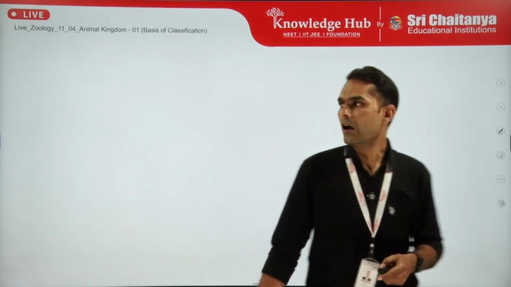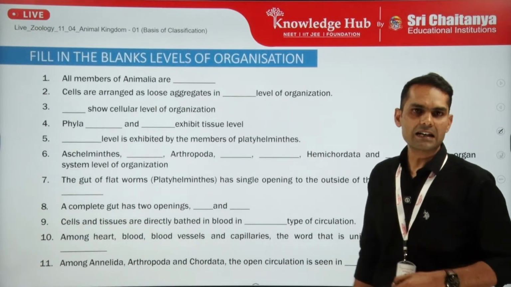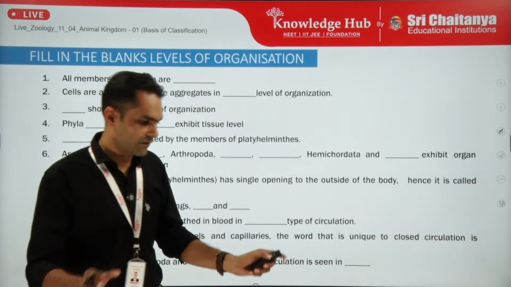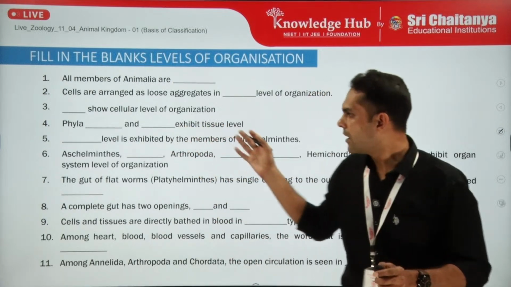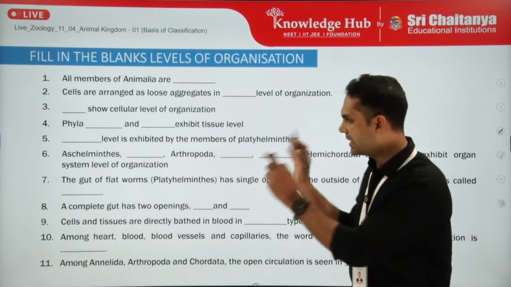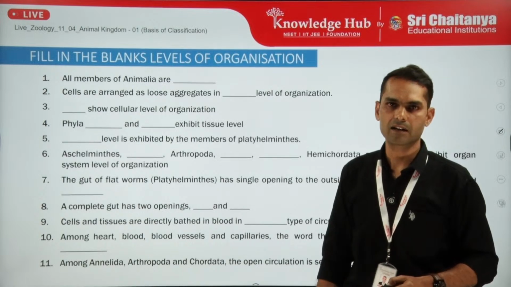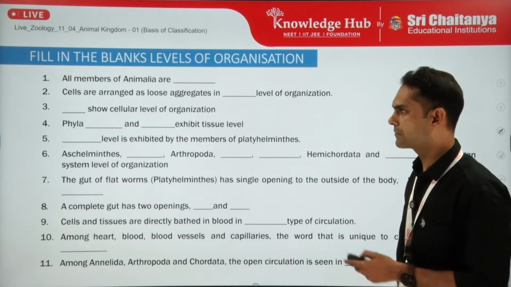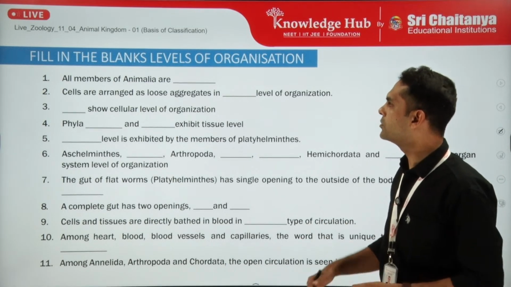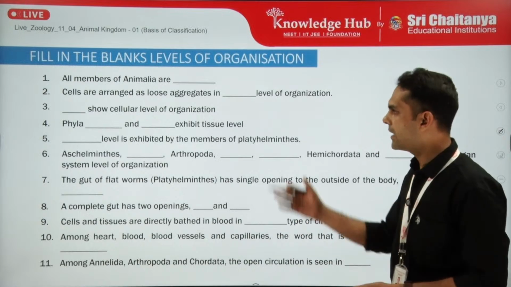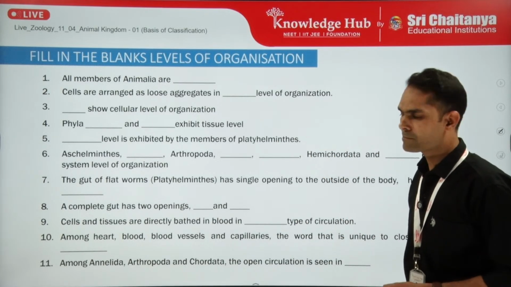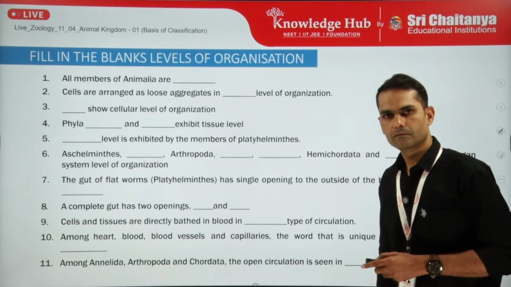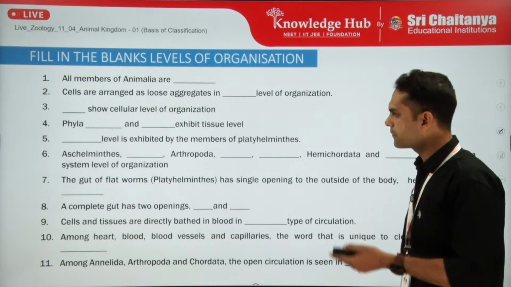Now moving further, there is a small quiz, you can call it. You can take a minute or two to read and guess the answer. In the next slide, we will display the answers. All members of Animalia, cells are arranged as loose aggregates in which level of organization, and so on. These are very simple fill in the blanks.